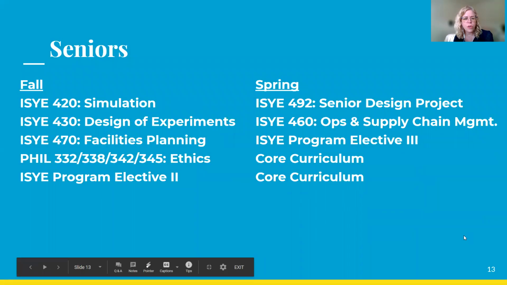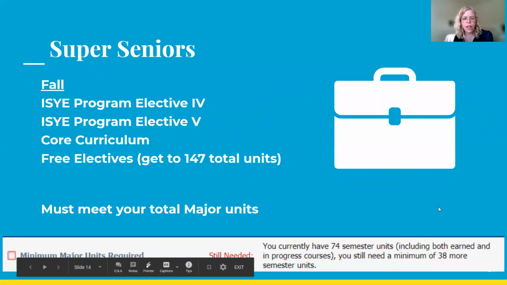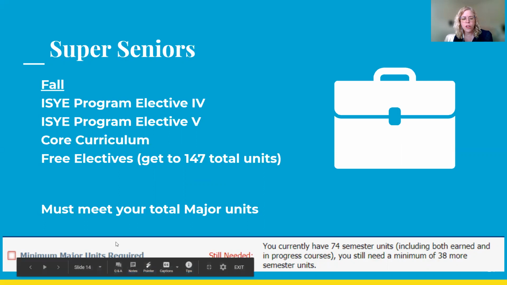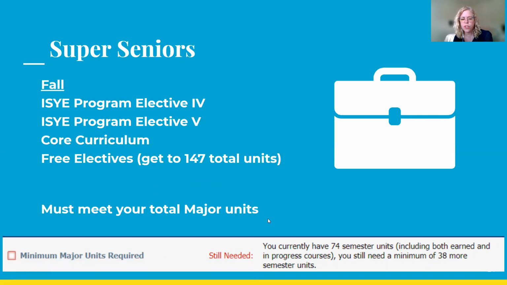And these are the senior courses. And then finally, these are super senior, meaning your ninth semester here if you need it, just to complete everything. Make sure that you have to get to 147 total units for the degree, and you must meet your total major units. On DegreeWorks, there's a place where it shows how many major units. So make sure you do that count so you don't get any surprises.